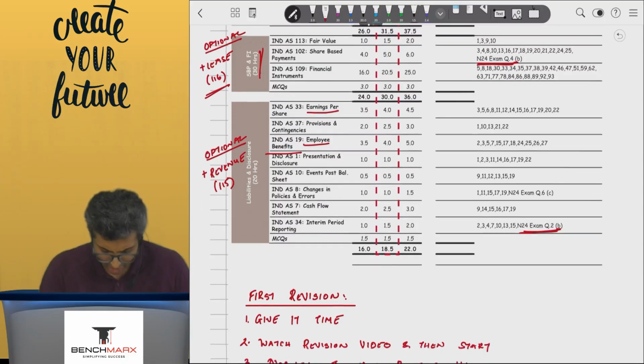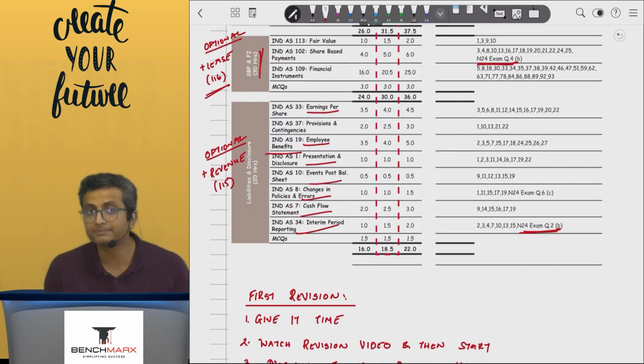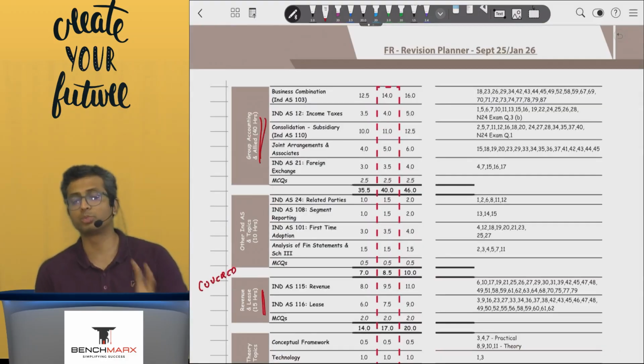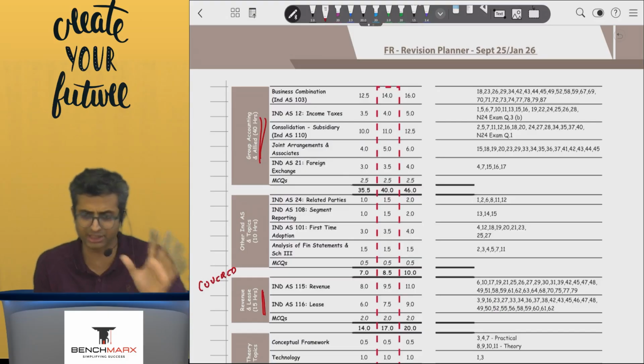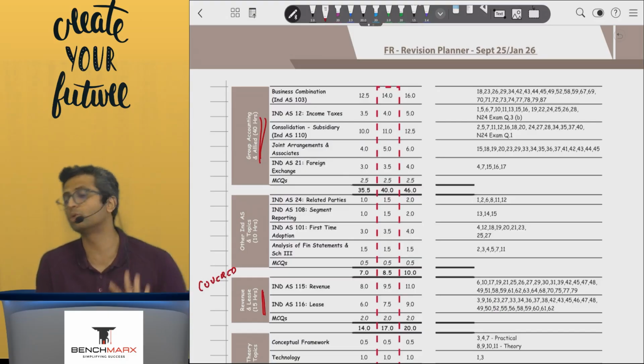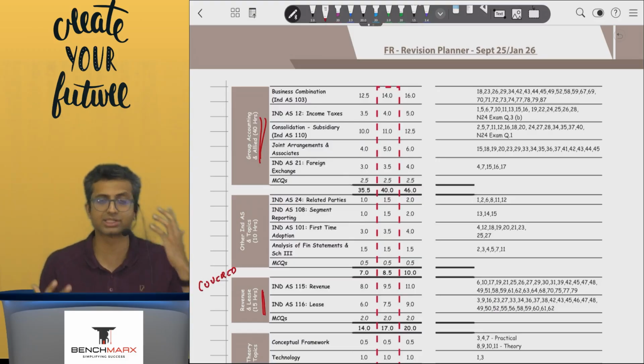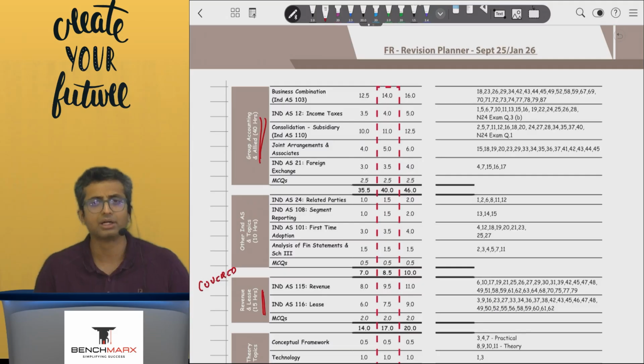So over here, a few other relatively simple topics, and over here you can just push the pedal and do it relatively faster. Next, you move on into the group accounting. Over here, along with group accounting, two indices. One especially for deferred taxes, that is income tax Ind AS 12, you should do, because it is the institute's favorite adjustment in business combination as well. So do deferred tax, and then you can kind of jump on into business combination.